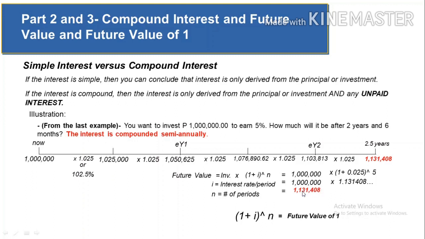So if you know the future value of 1, then it doesn't matter how many years is the maturity date for investments or debt, you can solve it easily. That is why the timeline is sometimes called the long cut and this one is the shortcut. So that's it for part 2 and part 3.